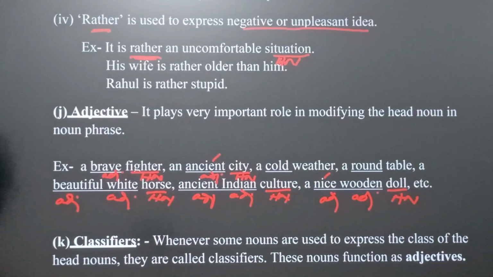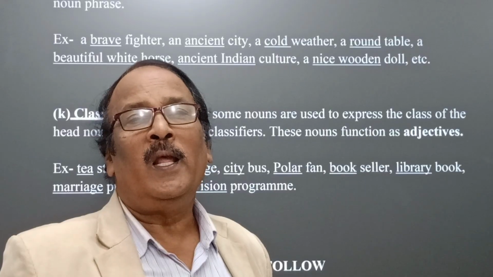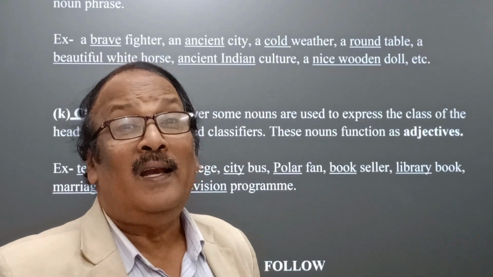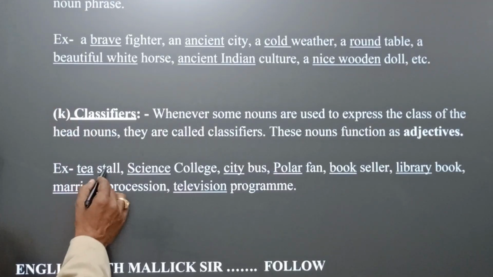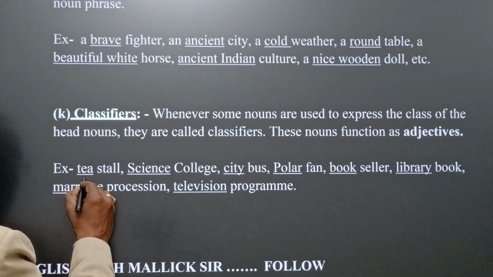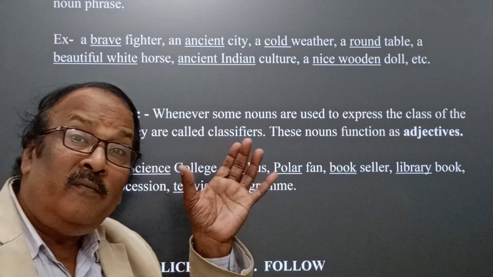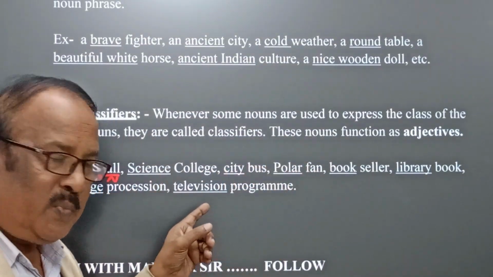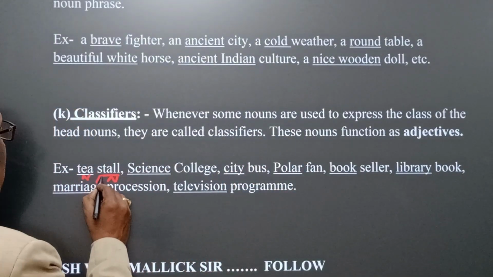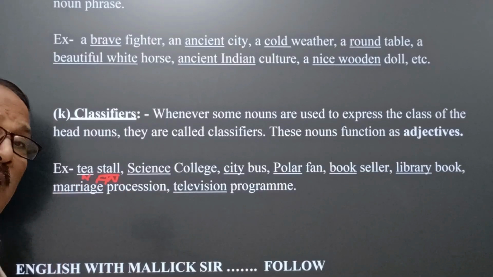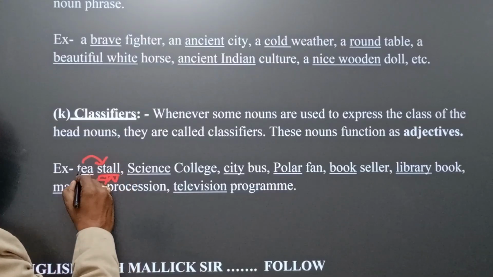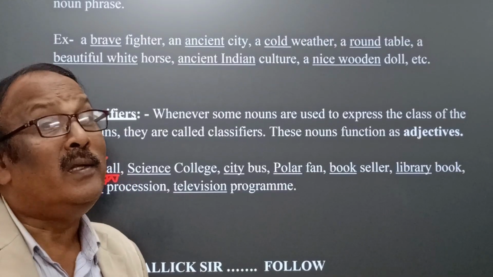Now come to the next idea, that is classifiers. What do you mean by classifiers? Whenever nouns are used to classify the head nouns in the noun phrases, they are called classifiers. Yes, let's see how. You see here, tea stall. Here, tea is a noun, stall is a noun. And here, tea stall is a noun phrase. In this phrase, stall is the head noun, and tea is the noun that qualifies stall. Therefore, the noun qualifies stall as a classifier.